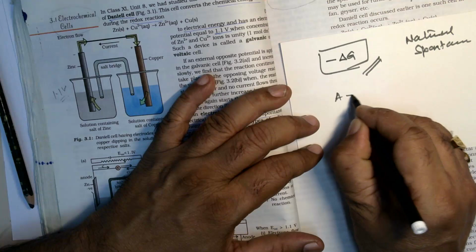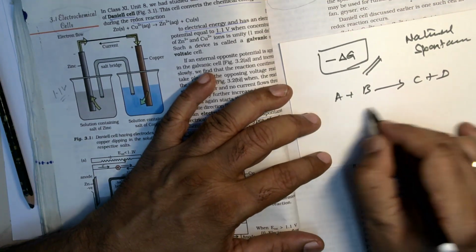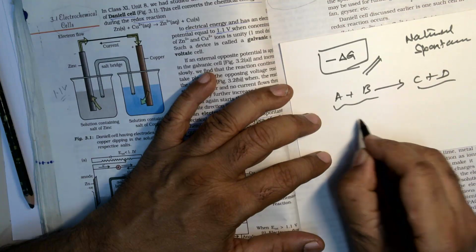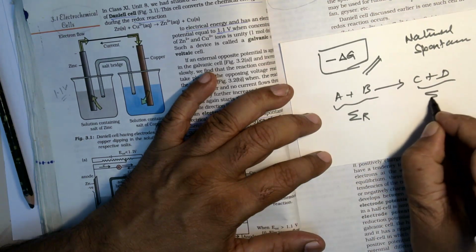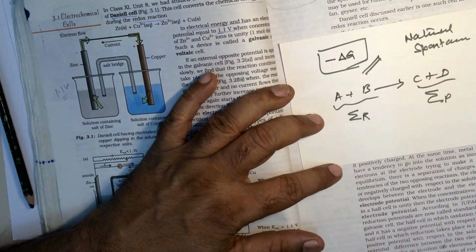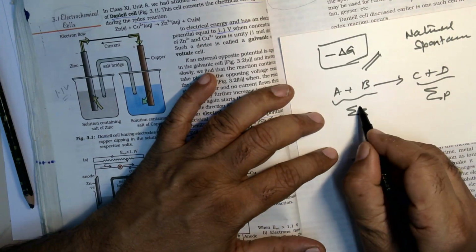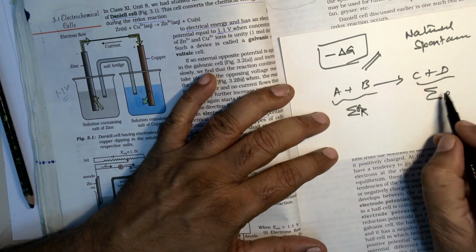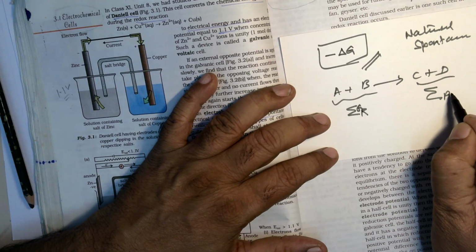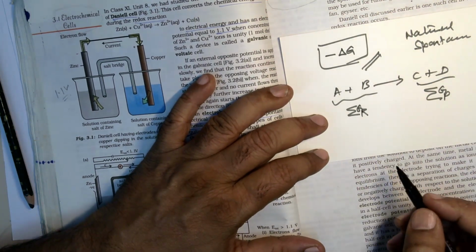For example, let me consider A plus B gives C plus D. So here is the sum of reactants and here the sum of products. The Gibbs free energy, the total Gibbs free energy of reactants, GR. Similarly, the sum of Gibbs free energy of the products, you can call it GP.